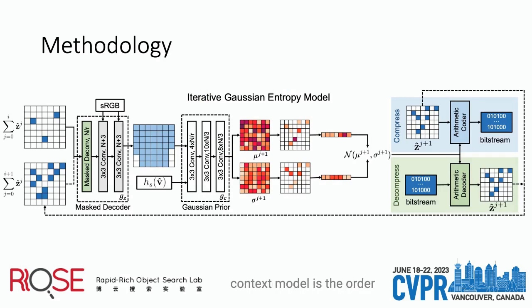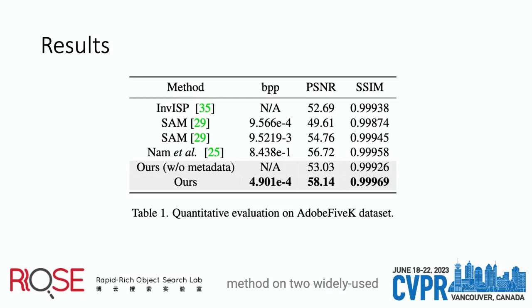The core of the proposed context model is the order prediction module, which outputs the mask of latent features to be processed at each step. Since the mask operation is not differentiable, we propose to use the Gumbel softmax technique to enable the training. Besides, the same predefined random matrix from the Gumbel distribution is used for both compression and decompression to ensure that they have exactly the same ordering mask. Compared with previous context models, the proposed one can finish the whole process in a few steps, which greatly speeds up the inference speed.